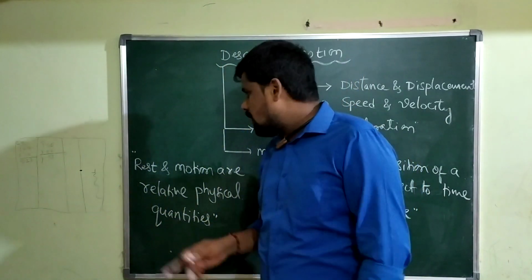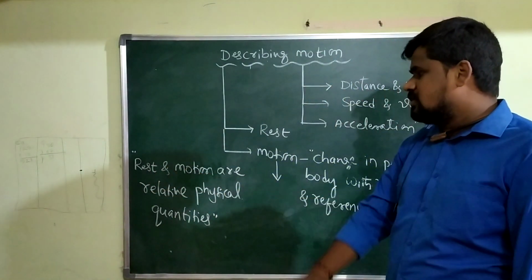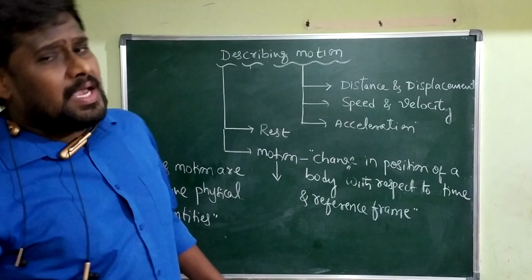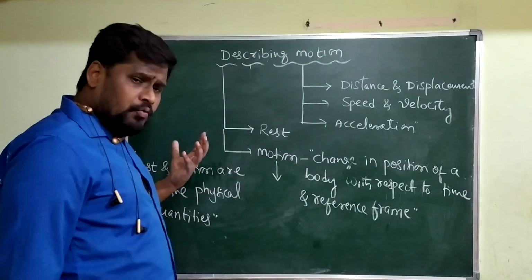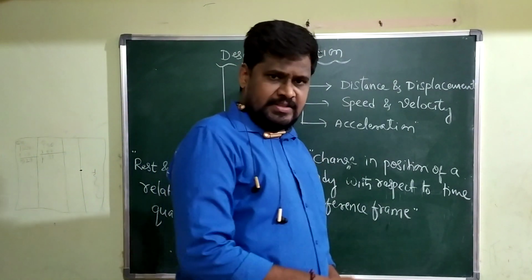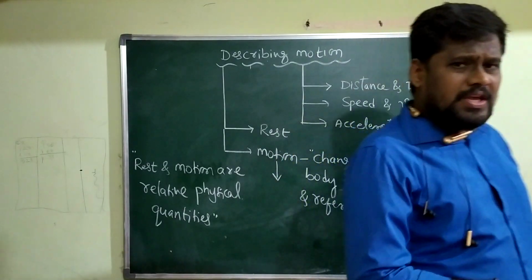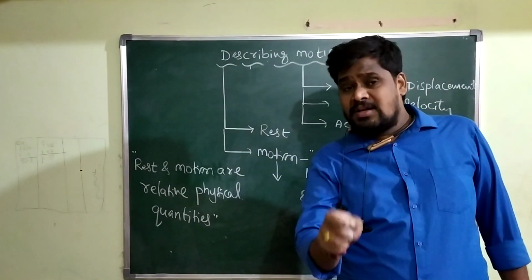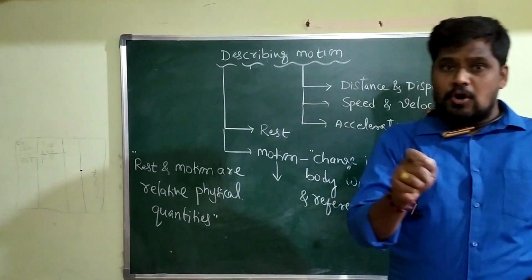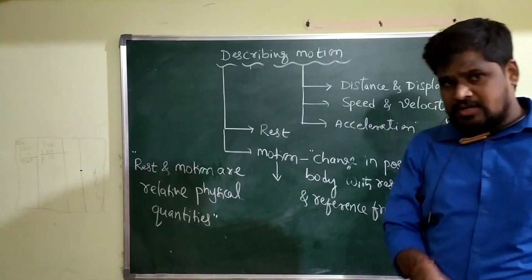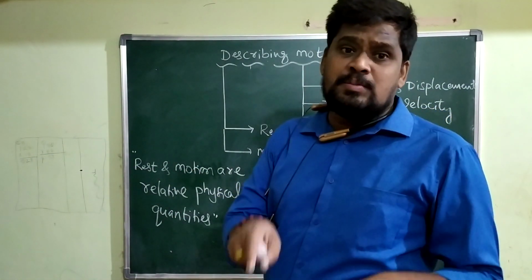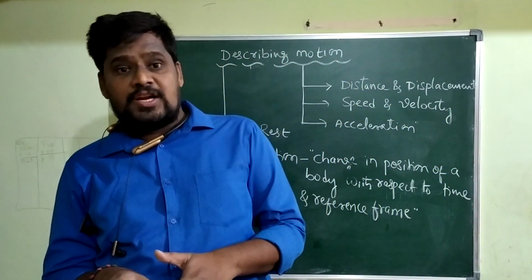That's what I call rest, a relative physical quantity. Simultaneously, with respect to one reference frame, if the body is in the state of motion, with respect to another reference frame, the same body may be in the state of what?